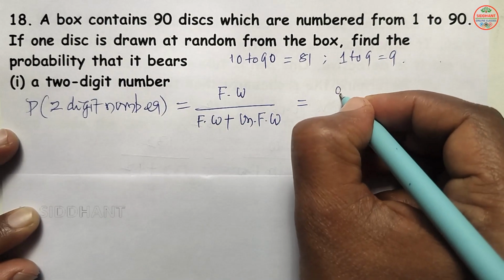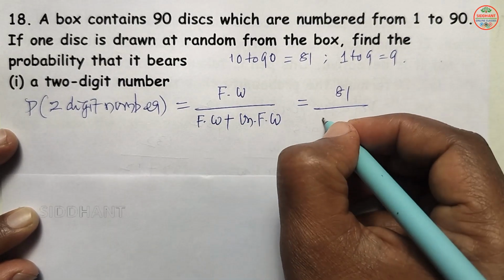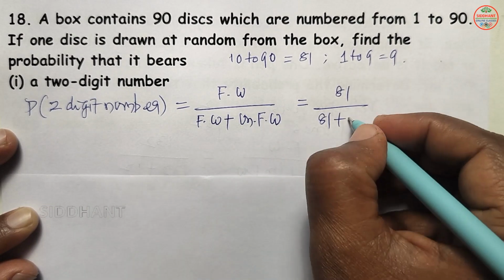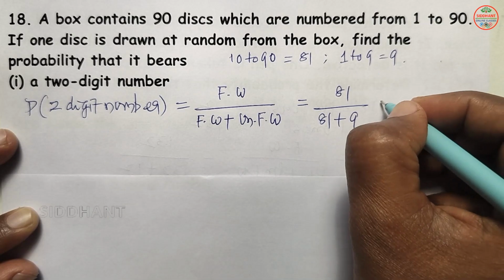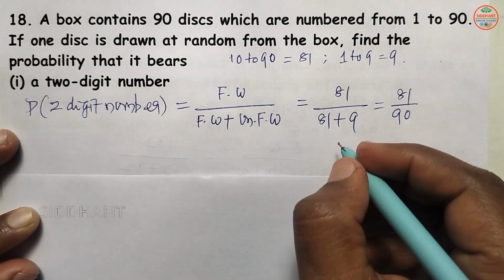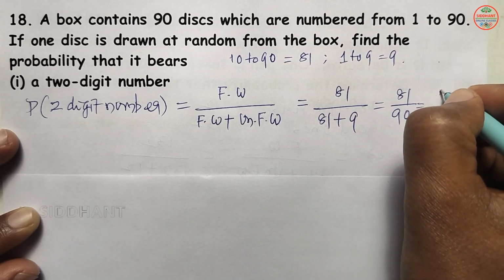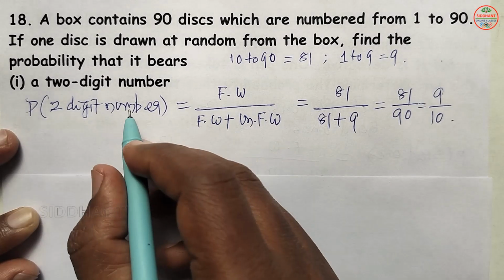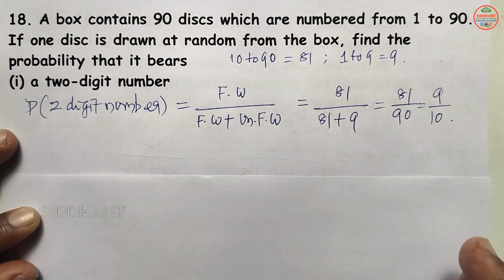Means 81 are there. So favorable ways 81 plus unfavorable ways, 9 are there here. So 81 by 90. So upon simplification, 9 by 10 here. So this is the probability of a 2-digit number here.